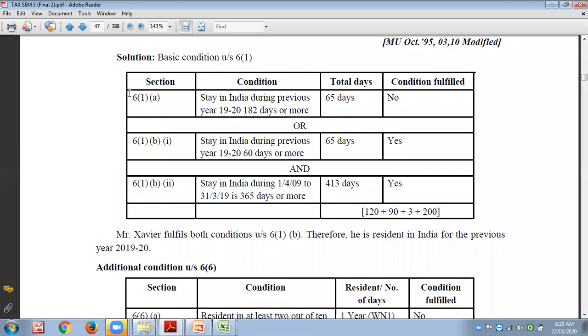Okay. See, section 6, these are the basic conditions. Under section 6, subsection 1 of Income Tax Act. Section 6, subsection 1, clause A. Stay in India for 182 days or more during the previous year. What is the previous year? 1920.